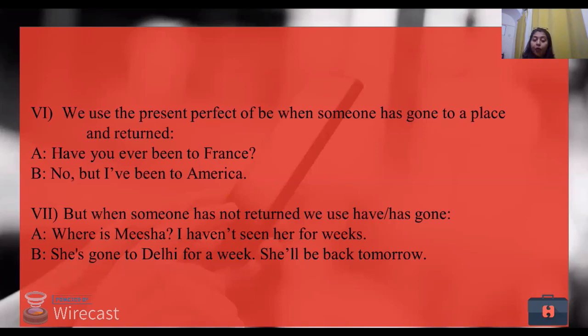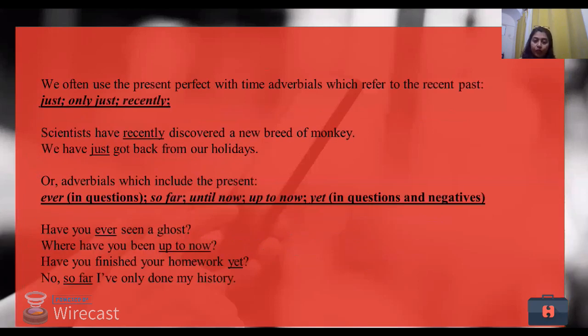So here, look at the example. Where is Nisha? I haven't seen her for weeks. So there's a long time period that I haven't met her. She's gone to Delhi for a week. She'll be back tomorrow. So she's gone to Delhi. I didn't say she's been to Delhi. She's been to Delhi means she's come back. All right. So don't get confused between been and gone. And I hope I've cleared up your confusion between these two terms. So gone can only be used when the person is not here, but been can be used when the person is already back.